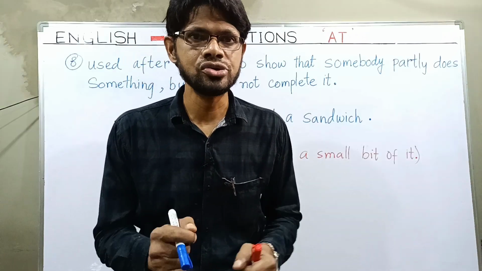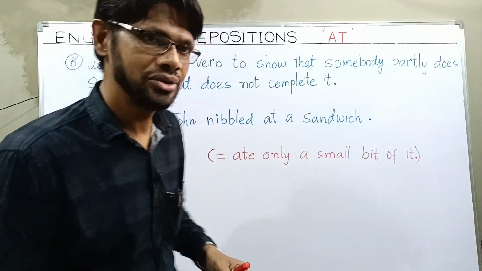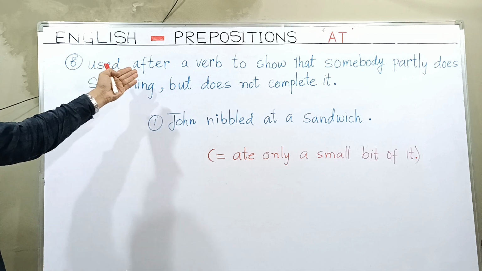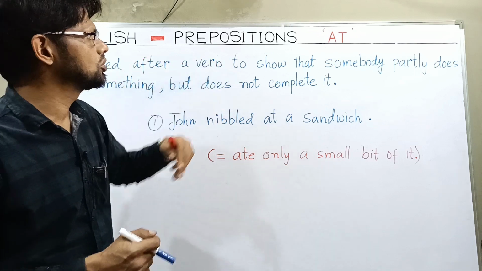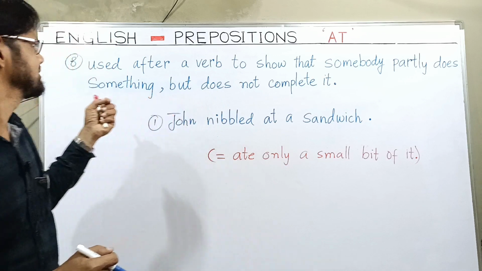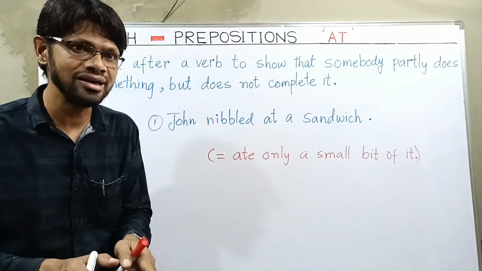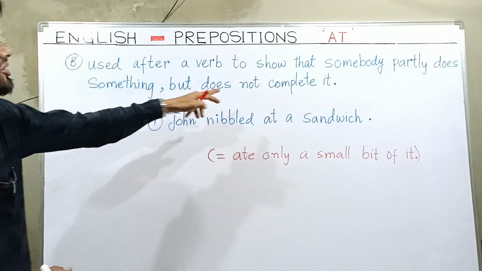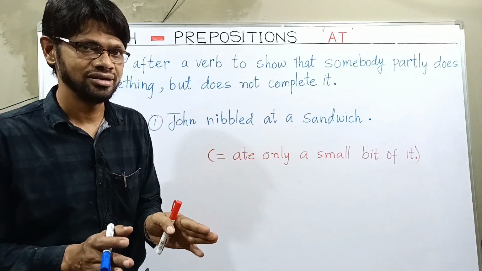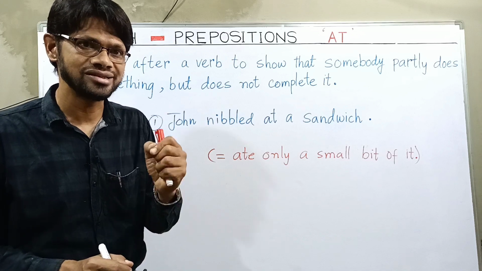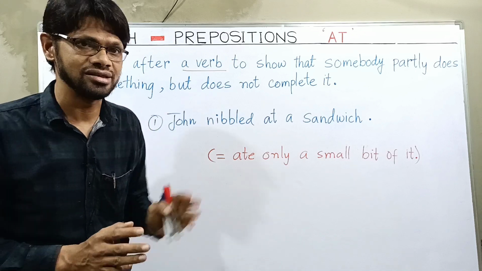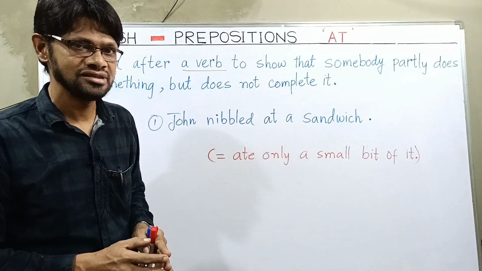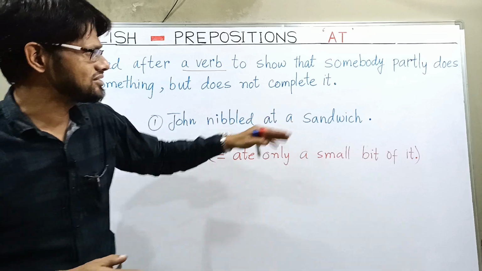Here we have one more use of preposition at. Let us learn use number 8. It is used after a verb to show that somebody partly does something, not completely. Partly does something but does not complete it. In that situation also we have to use preposition at. So the example is, John nibbled at a sandwich.